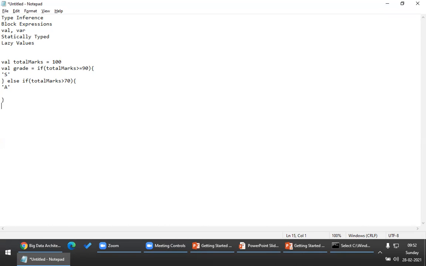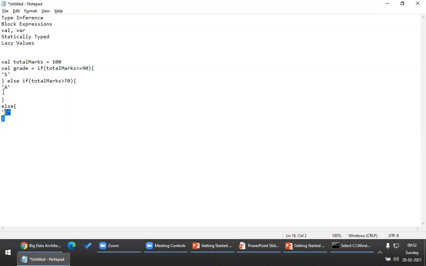So like that I can write else. For example, I can just go with else by default, let's say grade C. So I'll not write more logic. So the takeaway is you have to remember, if statements are also block expressions, meaning that it will return a value. This is very important. So this is a block expression and this is a block expression, and this also returns you a value. So the value of this grade would be S.